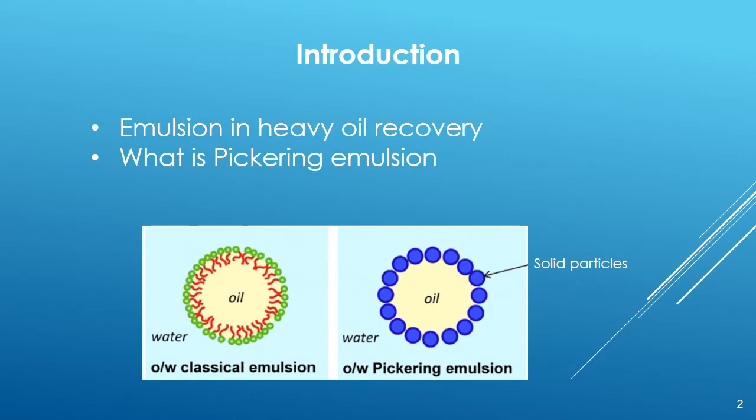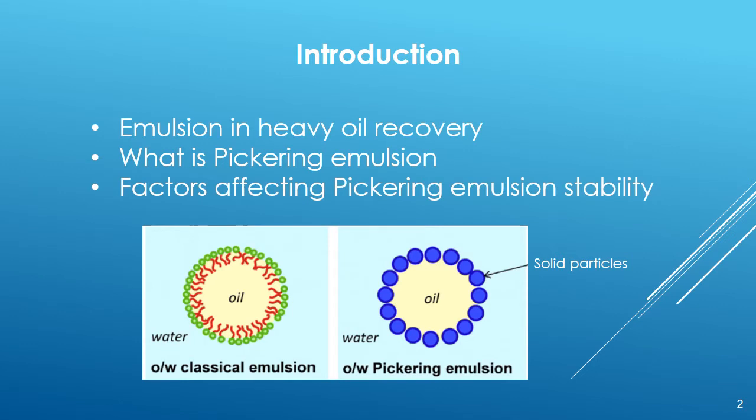British chemist S.U. Pickering observed that solid particles can also stabilize emulsions with a higher stability than those stabilized by surfactants. Since clays and asphaltenes are naturally present in the reservoir, we proposed the emulsion generation by activating said clays and asphaltenes, then using the results to study the emulsion stability.